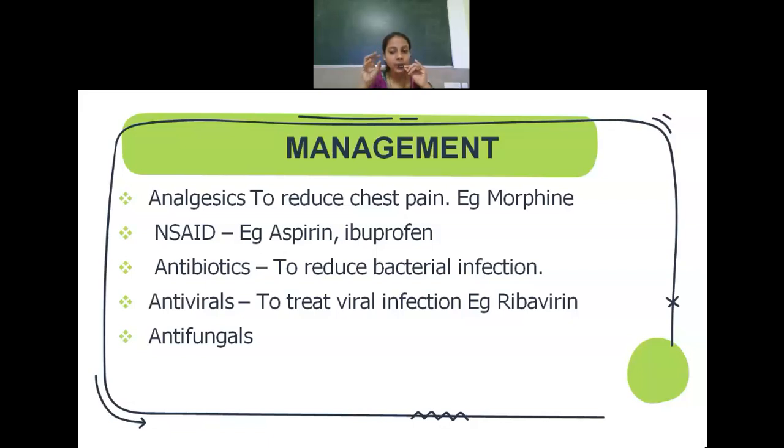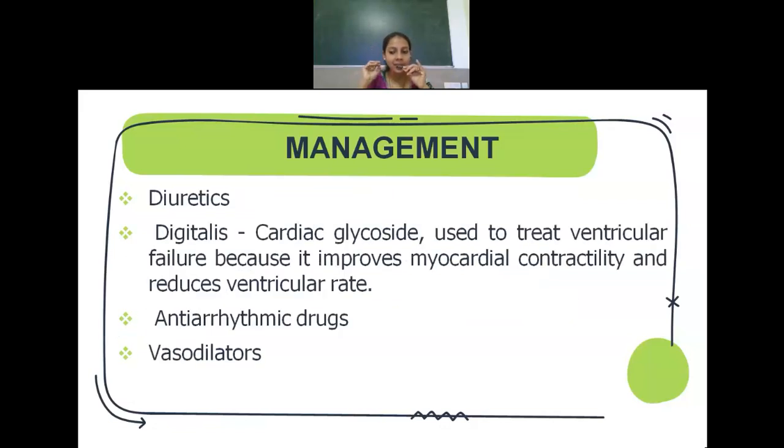And in order to reduce the chest pain, commonly we will prescribe non-steroidal anti-inflammatory drugs as well as analgesics. So commonly aspirin, ibuprofen, or even morphine can be given for the chest pain. Next, if at all the patient is having signs and symptoms of heart failure, only then we will give diuretics to the patient, for example Lasix. And along with that,